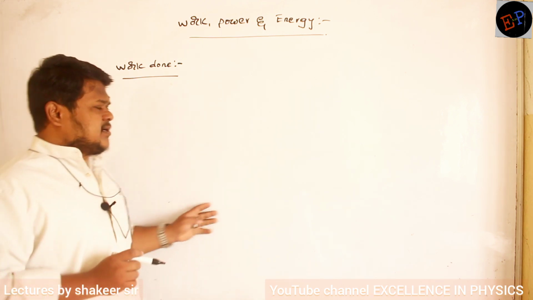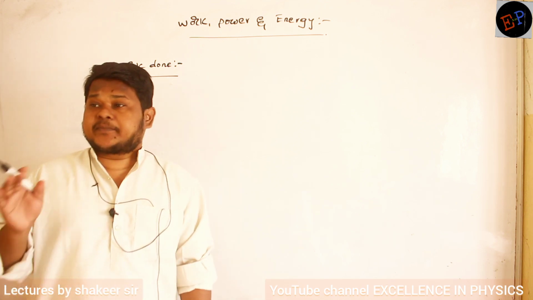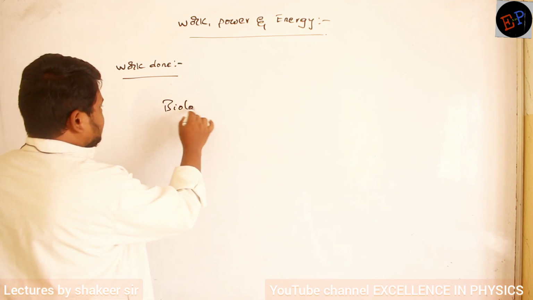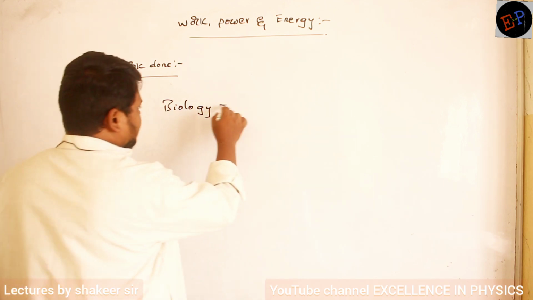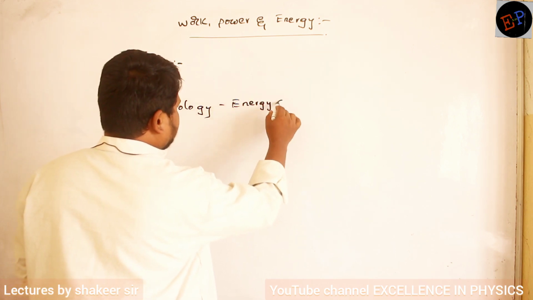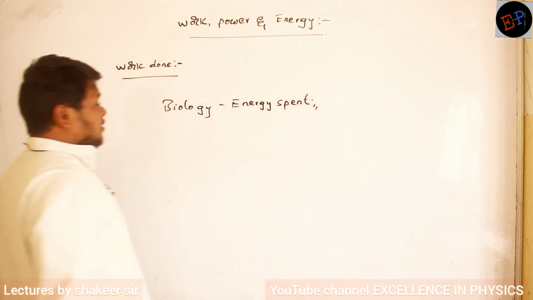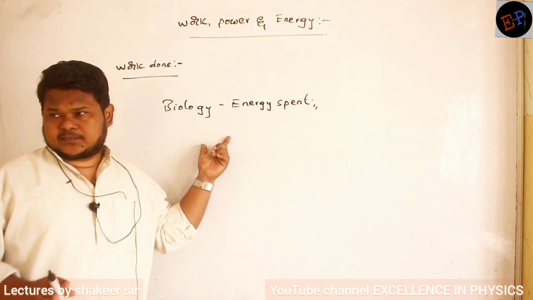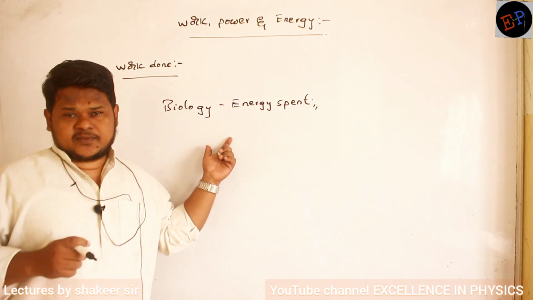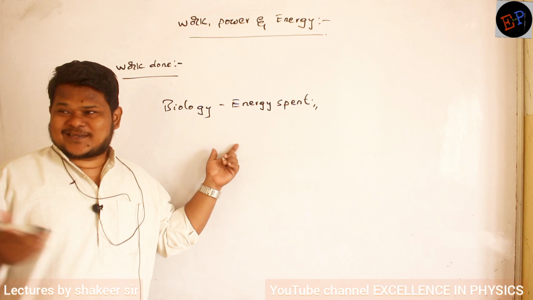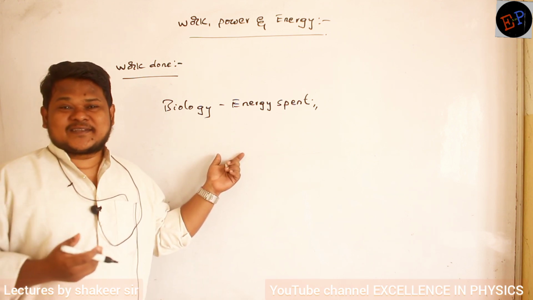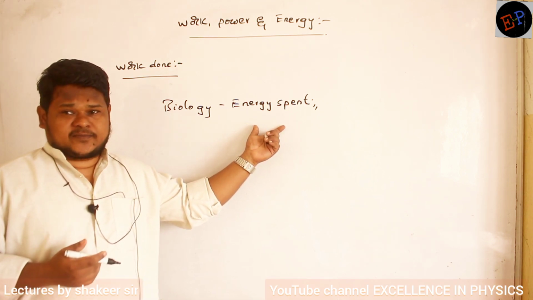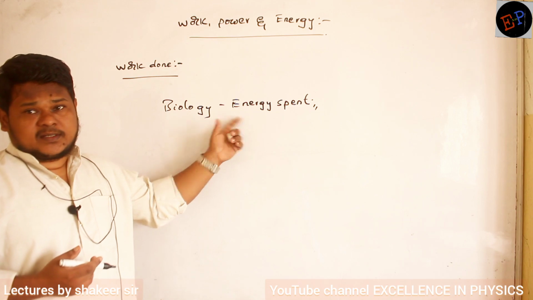See, work has different definitions according to the science which you study. Clear? For example, if you take biology, clear ma? Energy spent. Energy spent, you can call it as work done. You are spending energy, then definitely you can say that you have done the work. For thinking also you need to spend energy, no? Dead bodies cannot think because they don't have the process of producing energy. So if you want to spend energy, then person should be alive. Then we can say that work is done in the case of biology.